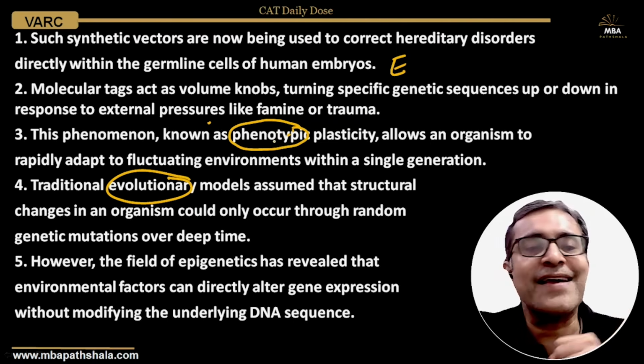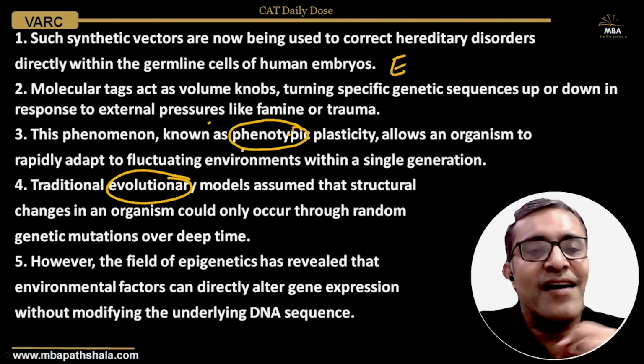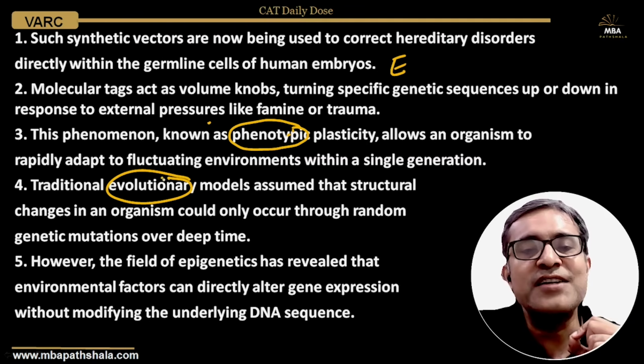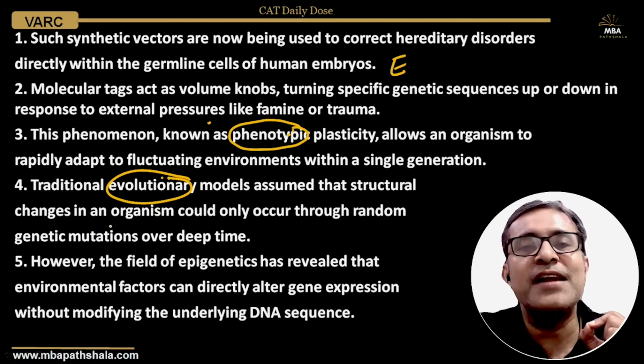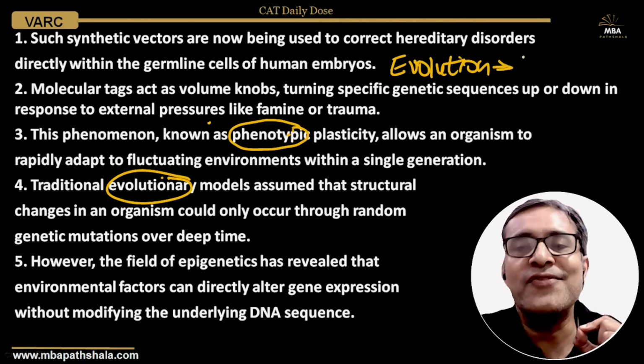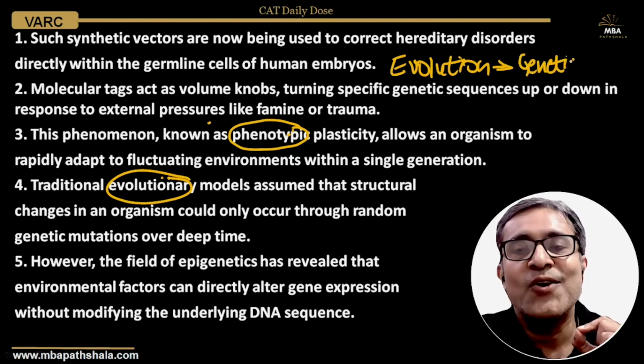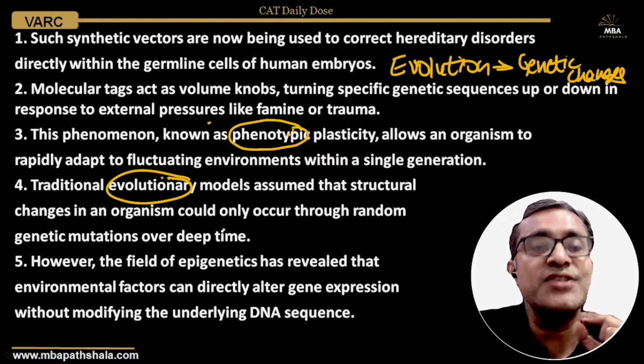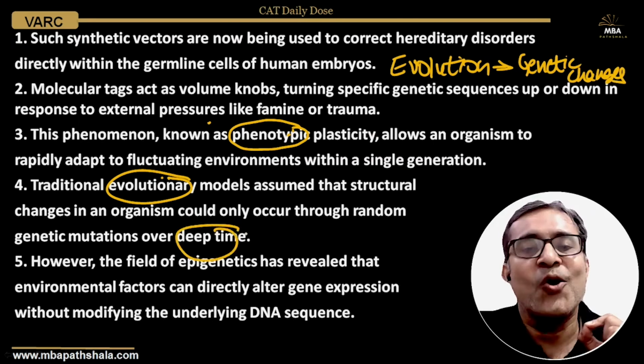If you think carefully, the earlier, traditional evolutionary models assumed that structural changes in an organism could only occur through random genetic mutations, that evolution used to happen only through genetic changes, through genetic mutations over deep time.